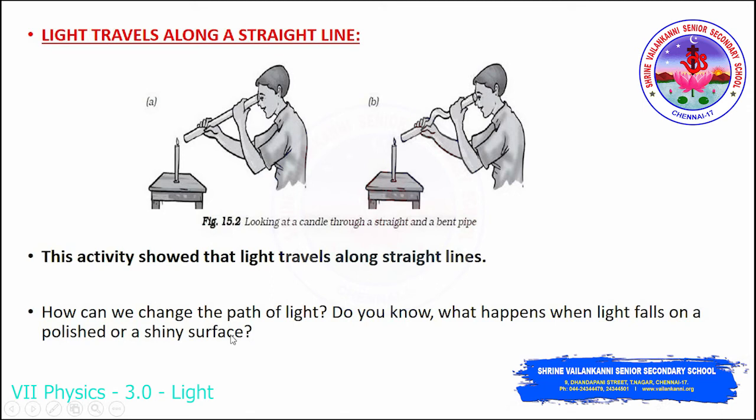Clear? And how does this path of light get changed? We have discussed that light will travel only along a straight line, but when it comes across a polished or shiny surface, you can take a mirror for example, what will happen when light falls on a mirror? Obviously the path of the light tends to change. That is, the direction of the light tends to change. In case you show a mirror in front of the sunlight, what will happen? The light gets reflected into your room, or onto the face of a person.